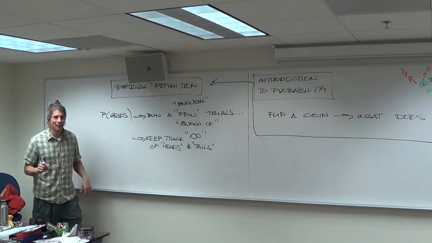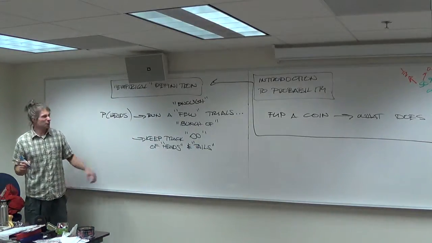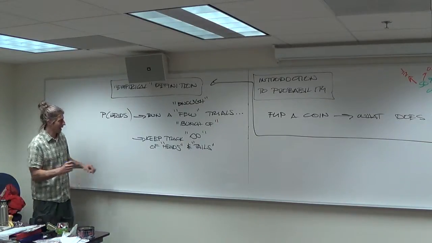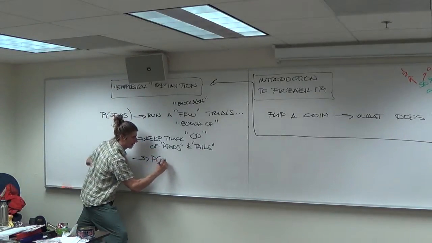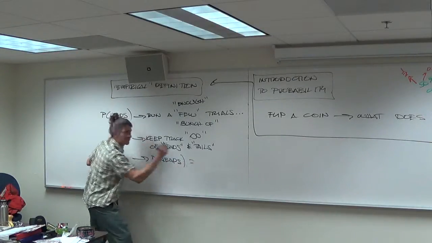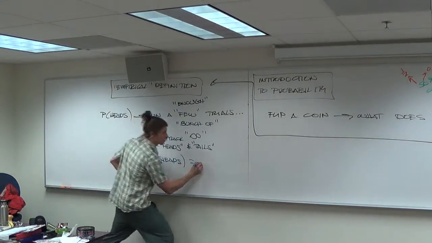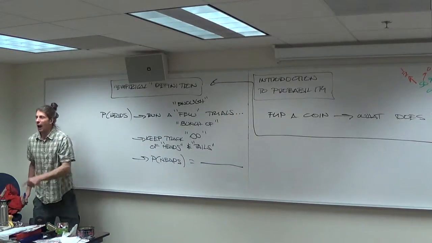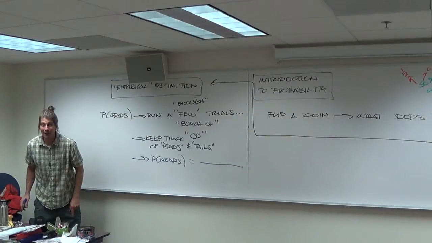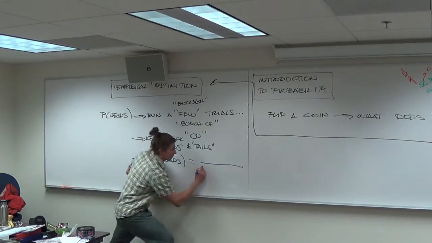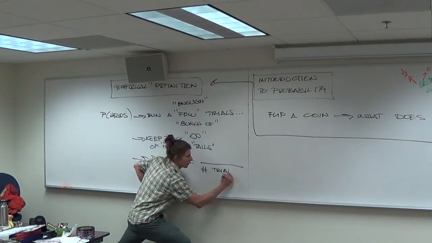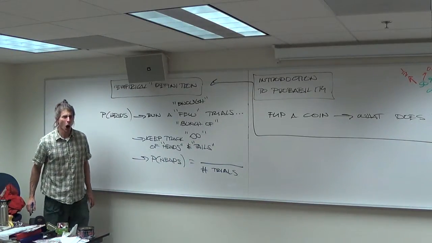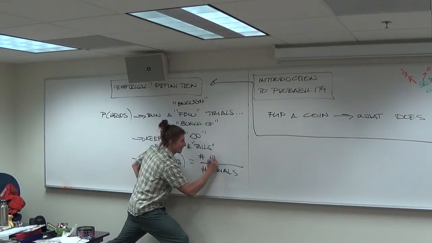You keep track of your heads and tails. And if you're interested in what the chance of heads is, what would you then do? What do you think? It would still be a fraction. What would be in the fraction, though? How many times you flip? Where would that go? In the bottom! Number of trials. Thank you, Janelle, perfect. Number of trials goes in the bottom. What goes in the top? The number of times it hits. Yes!